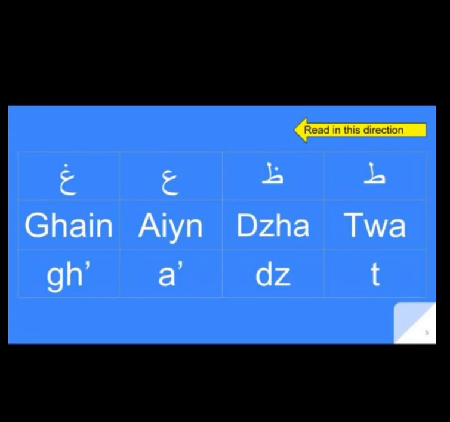Ain has an I sound. Ghain has a G sound. Okay. Ta, Za, Ain, Ghain. So you have to remember these four letters by their points. Keep remembering this. Let's read the next alphabet.